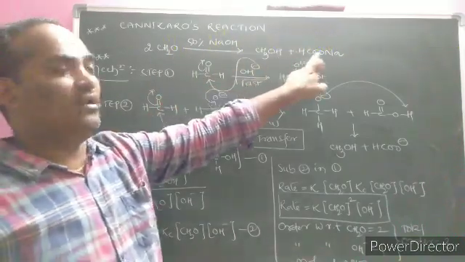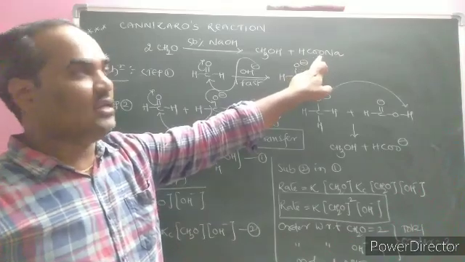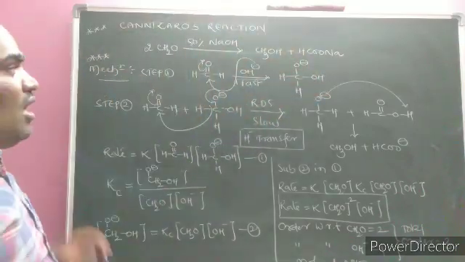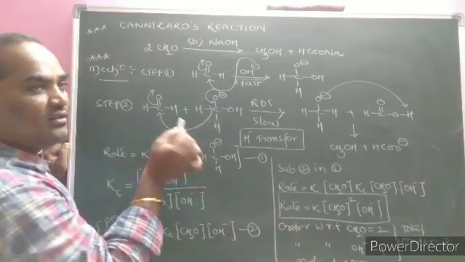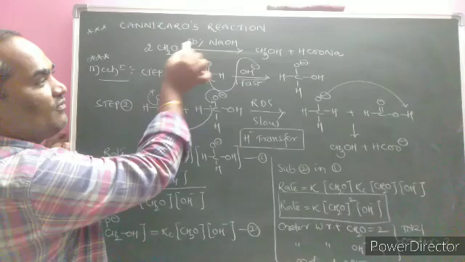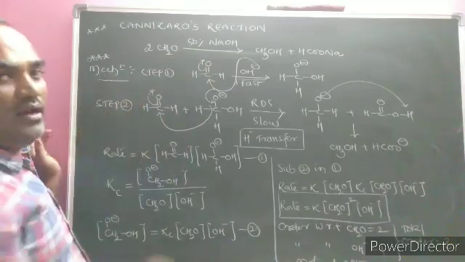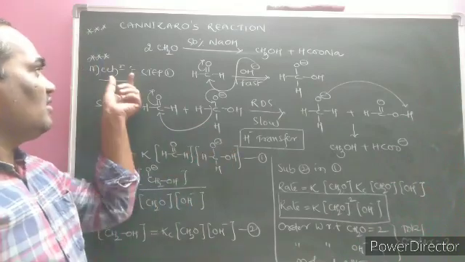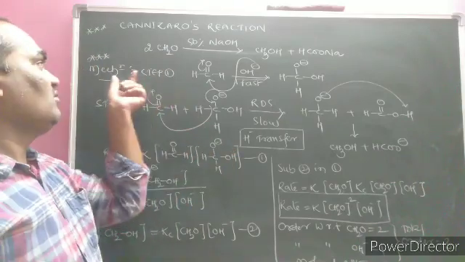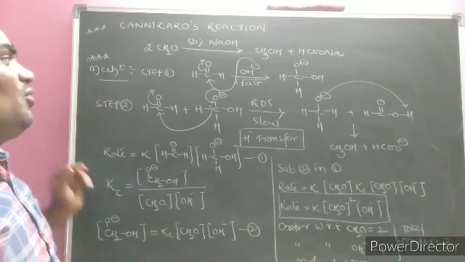The reduced product is alcohol, the oxidized product is a carboxylic acid, that is over. What is the pathway and what is the mechanism for the conversion, that we call the mechanism of the reaction. What kind of elementary reactions take place in any chemical reaction, that we study under the mechanism point.